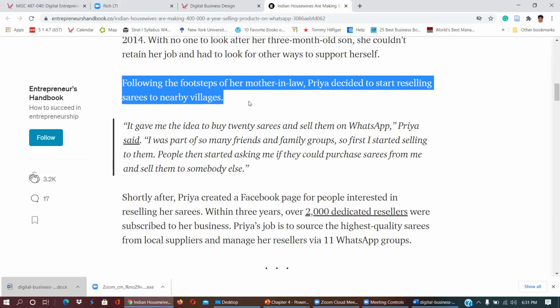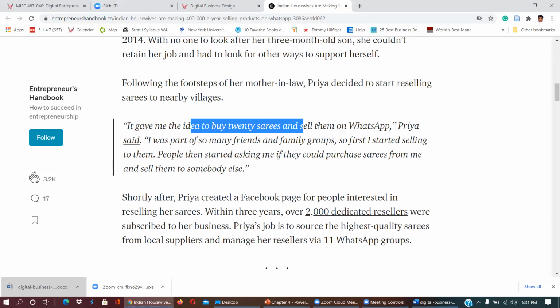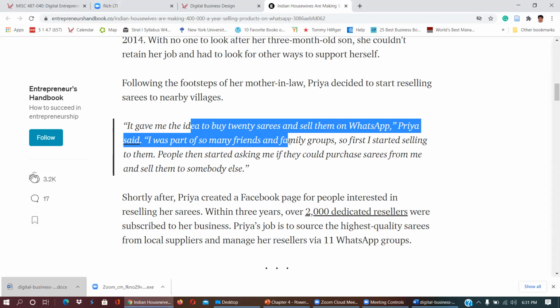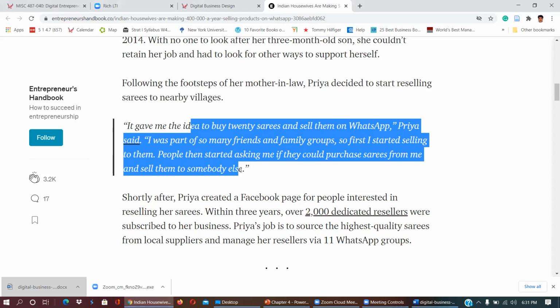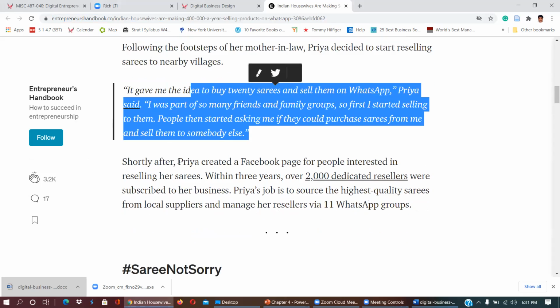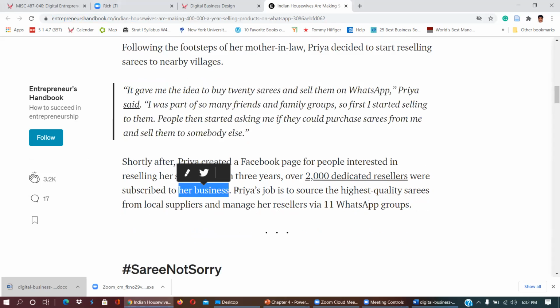So it gave me the idea to buy 20 saris and sell them on WhatsApp. Priya said, I was part of so many friends and family groups, so first I started selling to them. People then started asking if they could purchase saris from me and sell them to somebody else. Shortly after, Priya created a Facebook page for people interested in reselling her saris. Within 3 years, over 200,000 dedicated resellers were subscribed to her business.